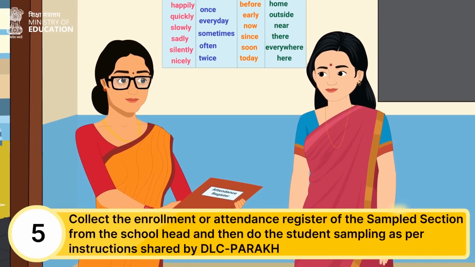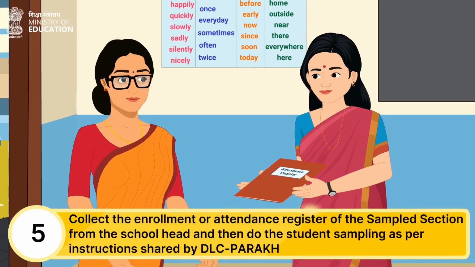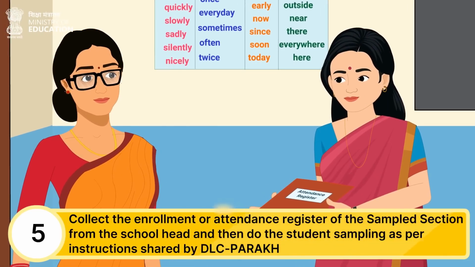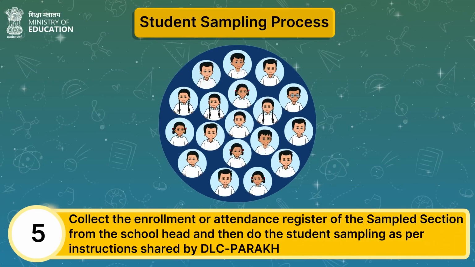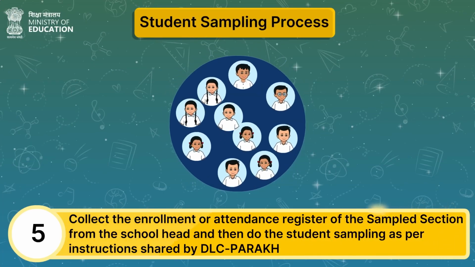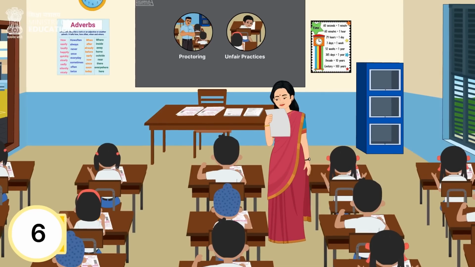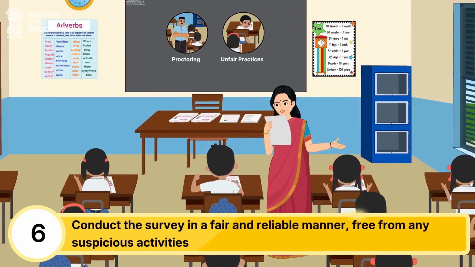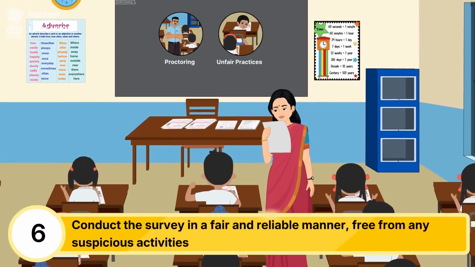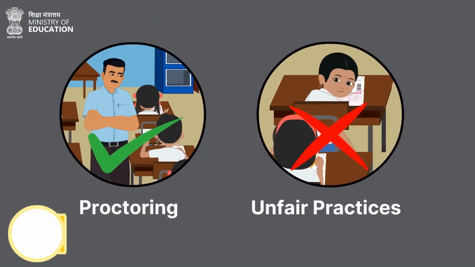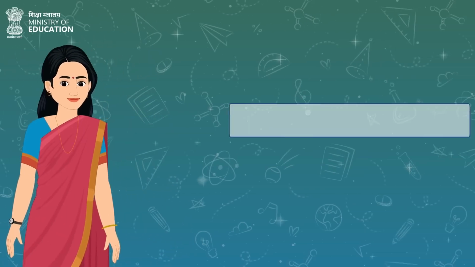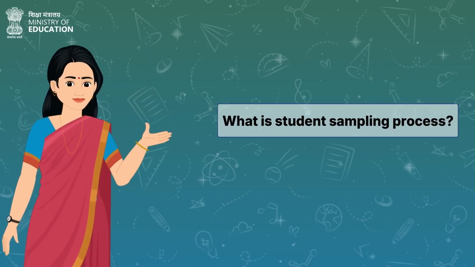After this, the FI needs to collect the enrollment or attendance register of the sampled section from the school head and then do the student sampling as per instructions shared by DLC PARAKH. It is the responsibility of a Field Investigator to conduct the survey in a fair and reliable manner, free from any suspicious activities. Now you must be wondering what the student sampling process is.